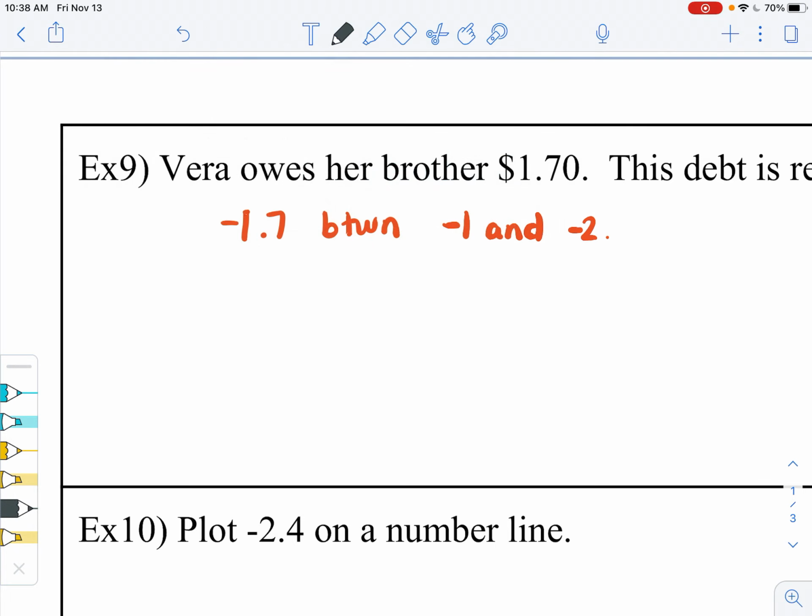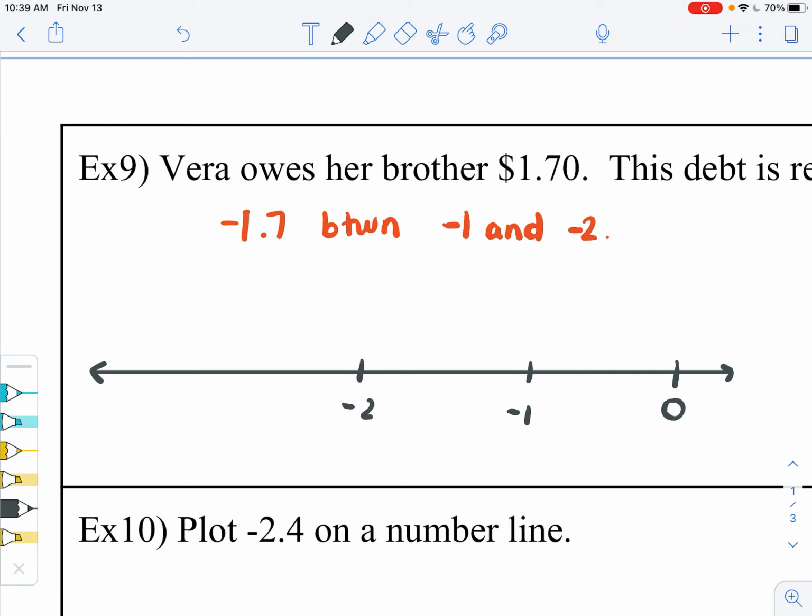So I'm going to plot my number line, and I'm going to do the same thing as before. I'm going to add a couple extra marks on there. So 0, -1, -2, -3, evenly spaced.